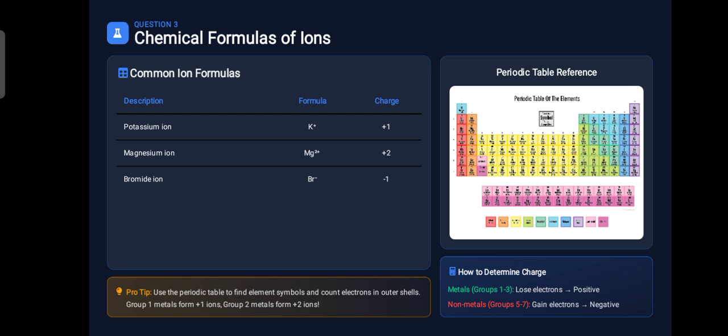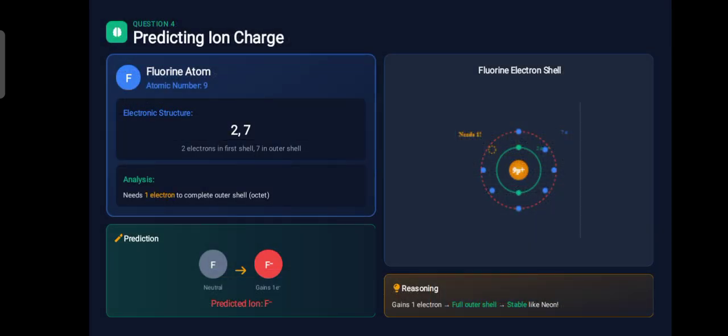And use the periodic table to find element symbols, then count electrons in their outermost shell. Group 1 metals form positive 1 ions, and group 2 metals form positive 2 ions. Now this is the whole mechanism. I have just written it over there, but we already have done practice in the class as well. You can also check it from there and may write it in your books or notebooks.